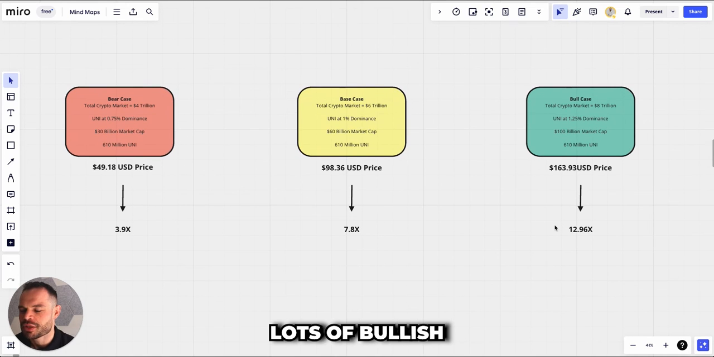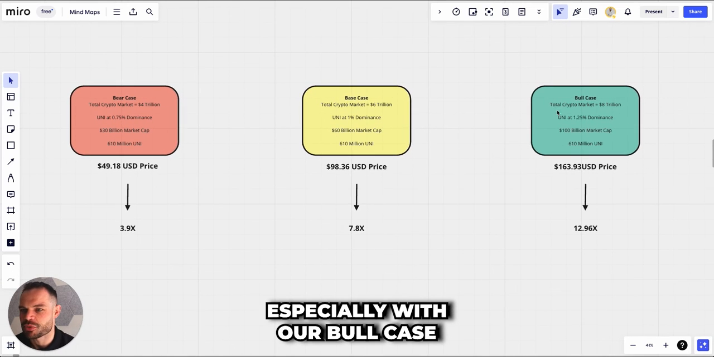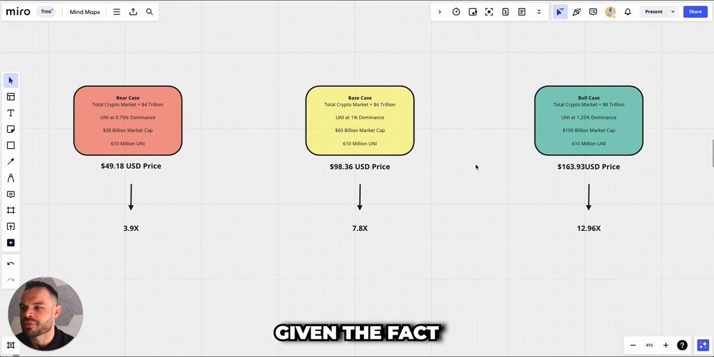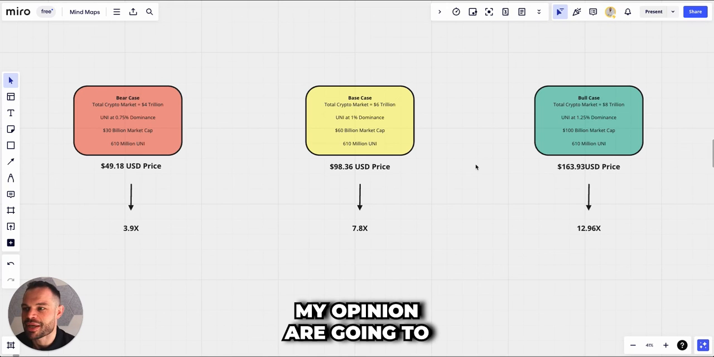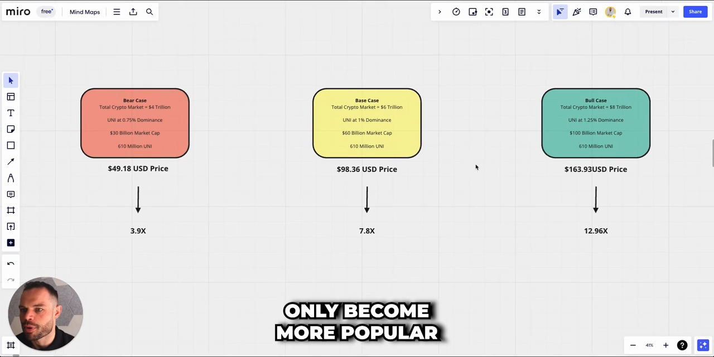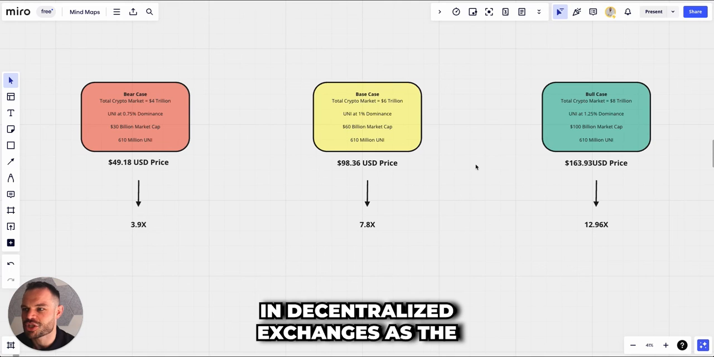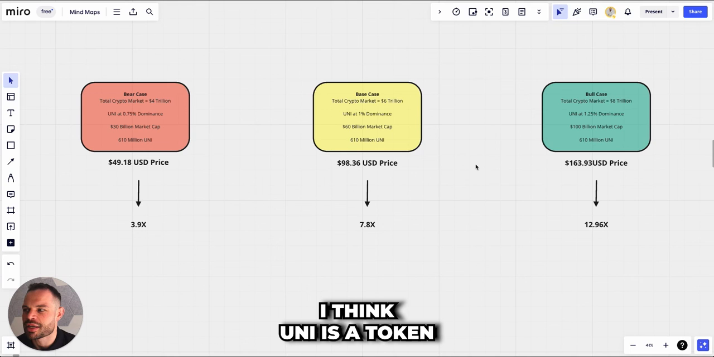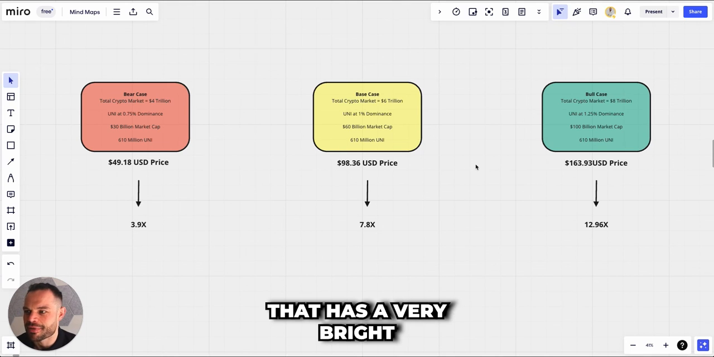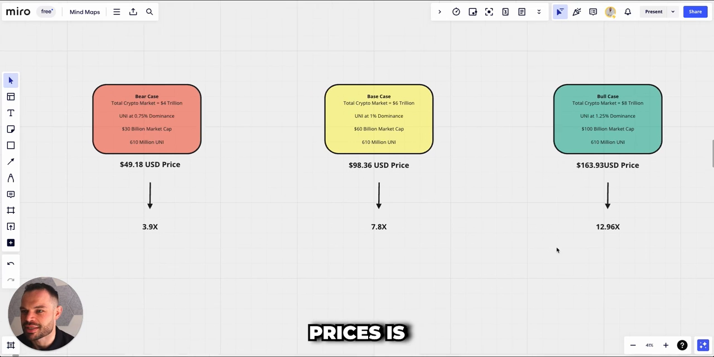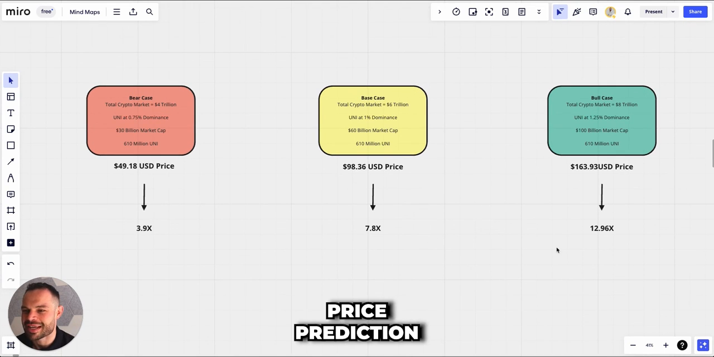So lots of bullish sentiment going on here, especially with our bull case price prediction, given the fact that Uni caught the tail end of the previous bull cycle, and given the fact that decentralized exchanges, in my opinion, are going to only become more popular. We are going to see more TVL locked up in decentralized exchanges as the whole decentralized finance space continues to evolve and grow. I think Uni is a token that has a very bright and promising future, and a 13x multiple from today's prices is our bull case price prediction.